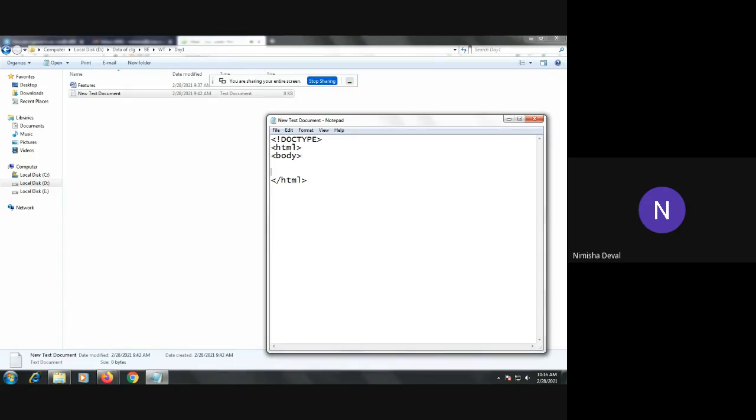Okay, so this is the main tag, HTML opening and HTML closing tag. In that, our body part is there. Whatever main part is there, we write in the body tag.